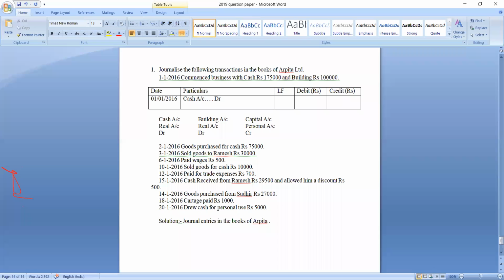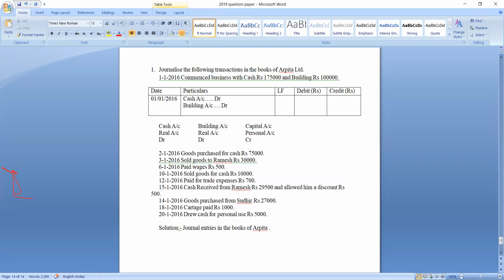Actually, here two accounts are debited. Are you getting my point? So first we write cash account debit. Then we write the other account that is debited. Which account is debited? Building account is debited. So in the first and second lines, we have written the names of the accounts debited.